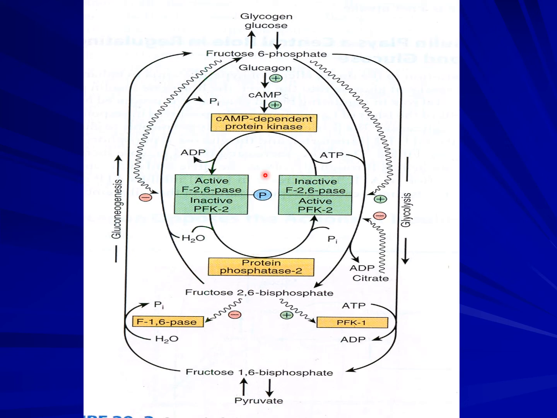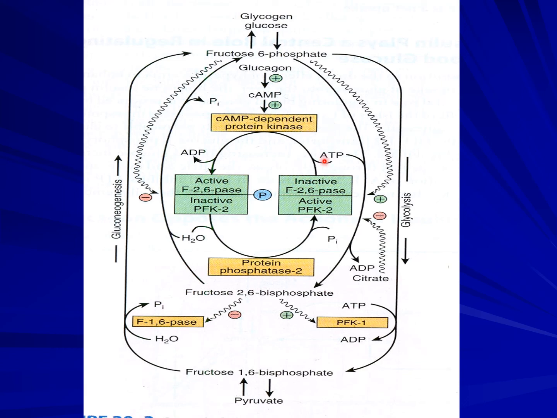The moment starvation sets in, the body releases glucagon. Glucagon goes to the cell surface and attaches itself to the glucagon receptor. This receptor activates the formation of cyclic AMP. This cyclic AMP activates the enzyme cyclic AMP dependent protein kinase.